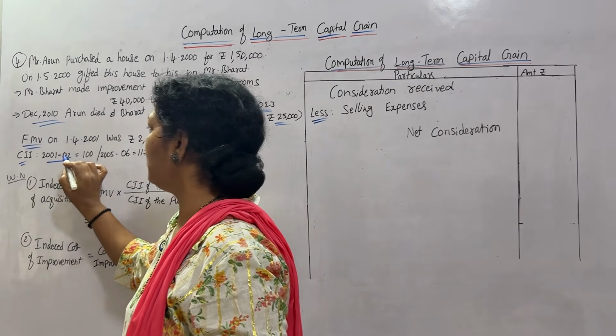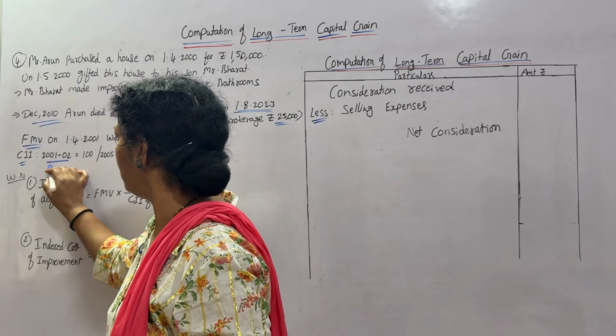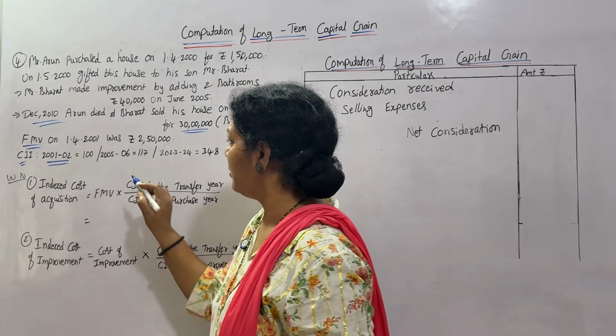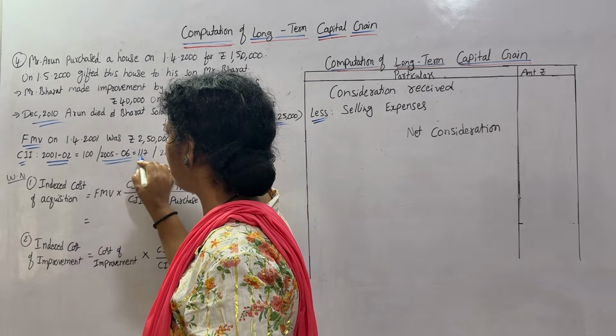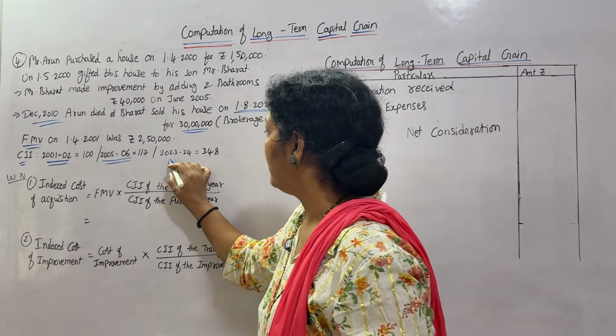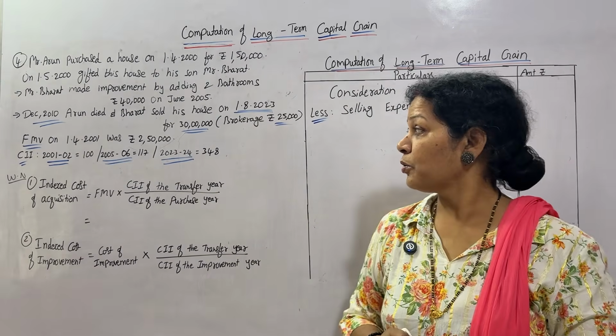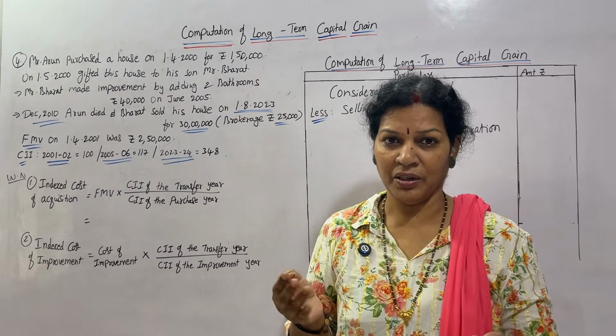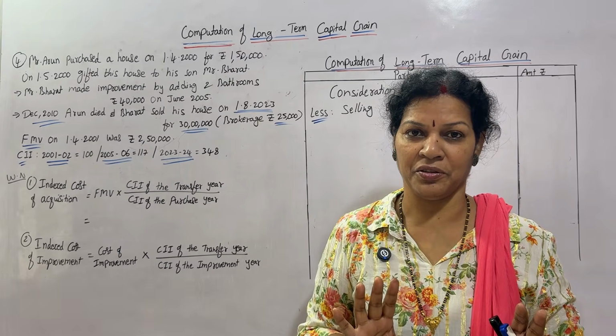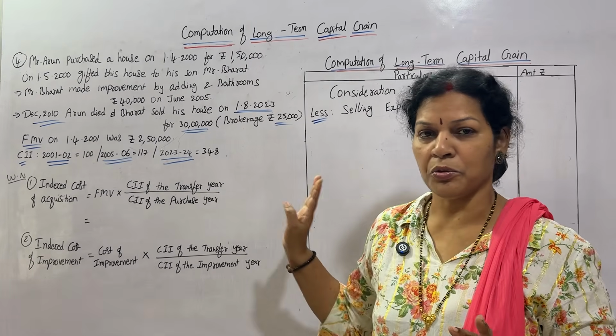CII for 3 years is given: 2001 to 2002, 100; 2005 to 2006, 117; 2023 to 2024, 348. As per the requirement, we will be using it. Now let's go to the problem.